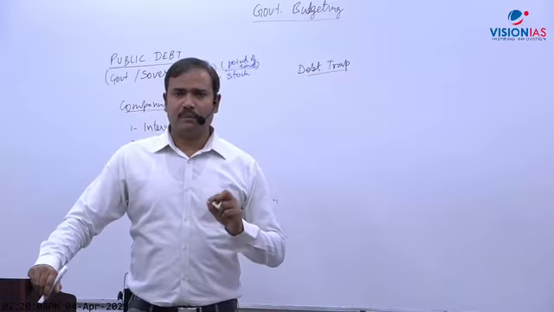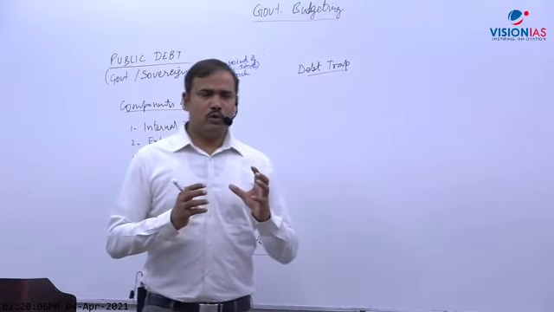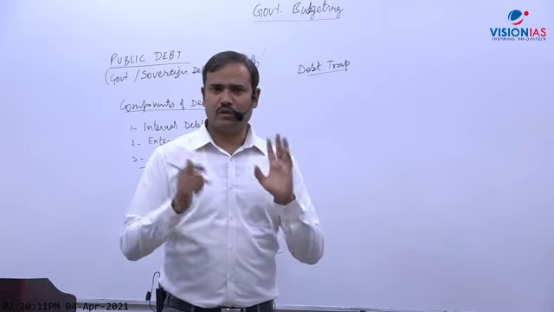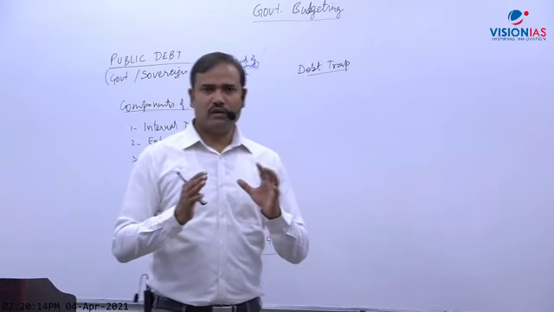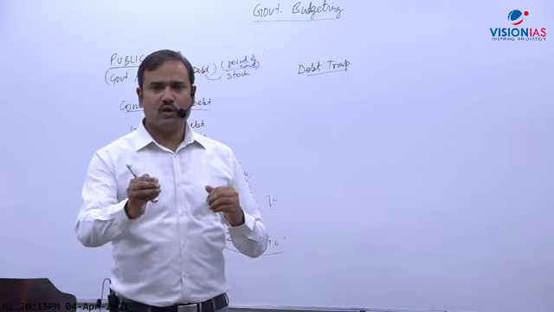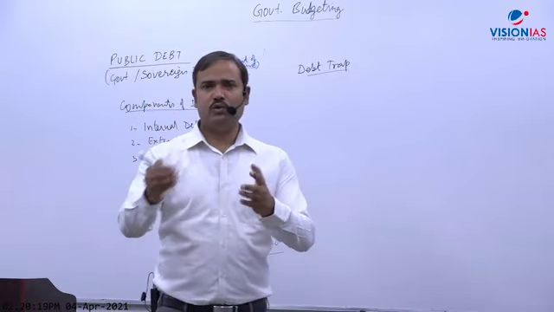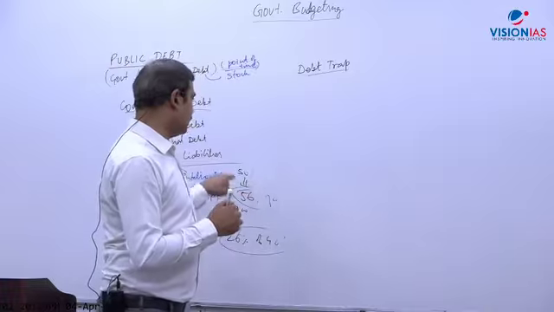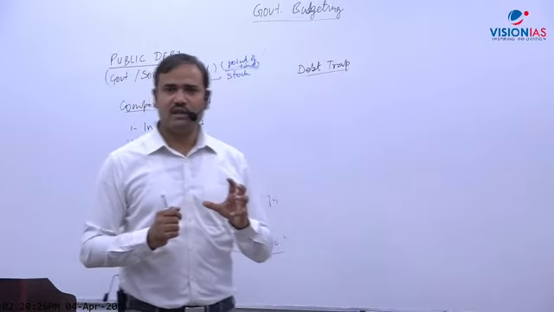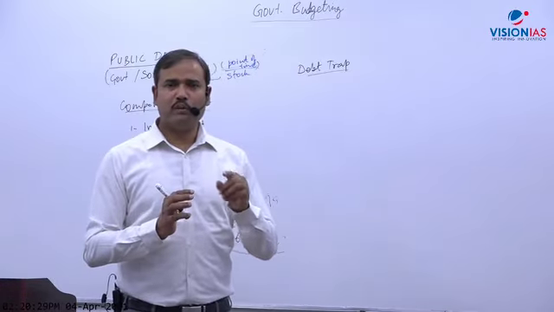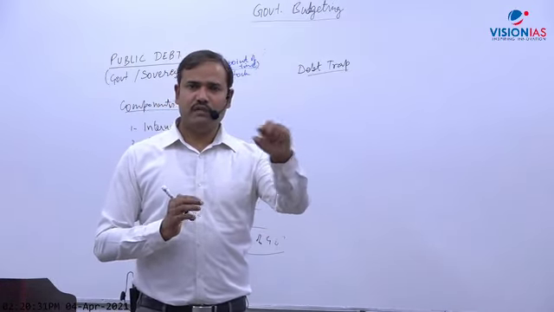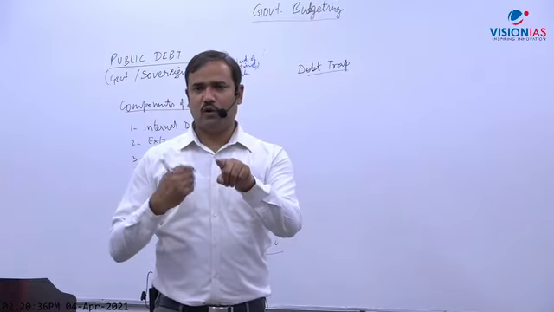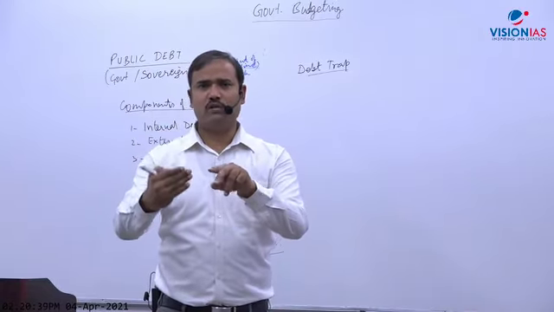How? For example, if the government wants to give subsidy for food, the government may borrow money and give it to the Food Corporation of India, FCI, for food subsidy. That is one option. If the government borrows, it is counted in government debt, public debt. But the second option is that the government may not borrow. The government may ask FCI that you should borrow and we are giving you a guarantee for your borrowing. So who is borrowing? FCI. And the government has given a guarantee that we are responsible for repayment.